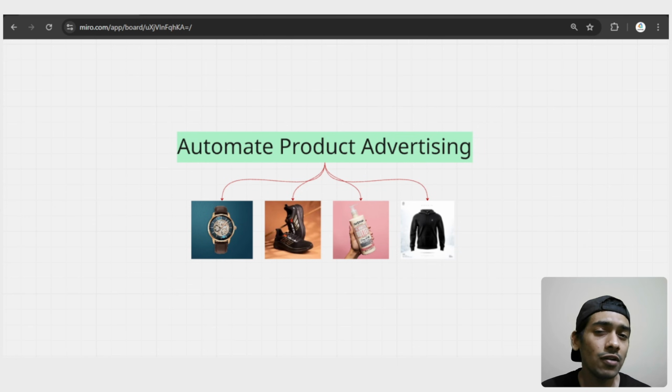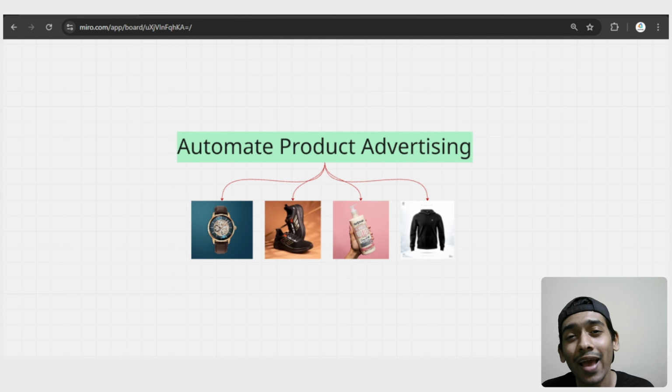But again, it's a little bit problematic because you have to do everything by yourself. You have to think about the prompt, you have to think about the captions, and then after generating the image or the video, you have to manually upload those videos or images to different social media platforms. And it's become so much harder day after day because you have to be so consistent in this journey.